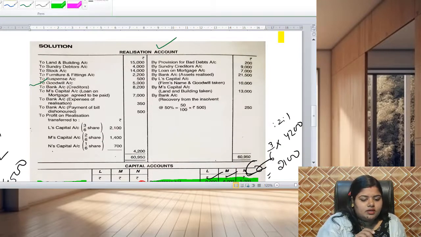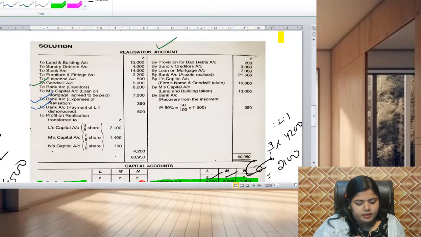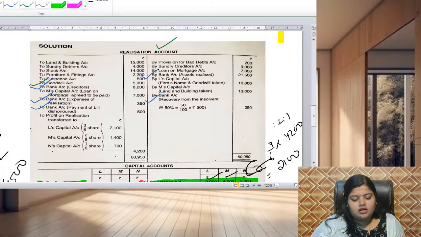So here see first where it is bank. Here it is bank, here it is bank, here it is bank, then here it is bank, and here it is bank. So in total there are 5 items of bank account in the realization account. 3 items are in the debit side of the realization account. So these all 3 items will be credited in the bank account.